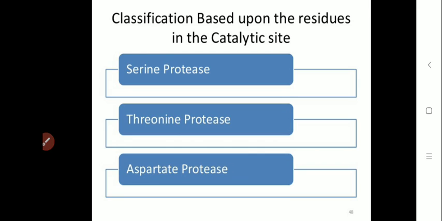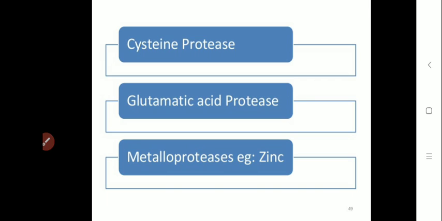Then the second type of protease enzyme is threonine protease, which consists of a threonine residue at the catalytic site. Next one is aspartate protease, which contains aspartate at its catalytic site.